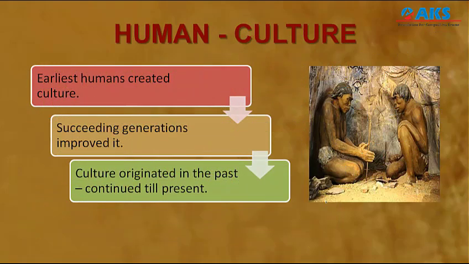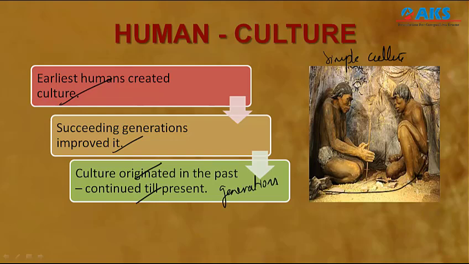Now let us understand the cultural aspect of humans. The earliest humans created culture. Here you can see it is a very simple kind of life, and they created a culture, and the succeeding generations improved it. Culture originated in the past and has continued till the present successfully through generations and generations, and we have improvised it also.